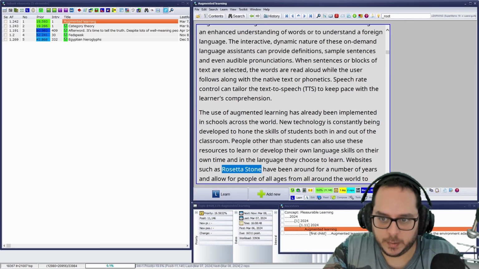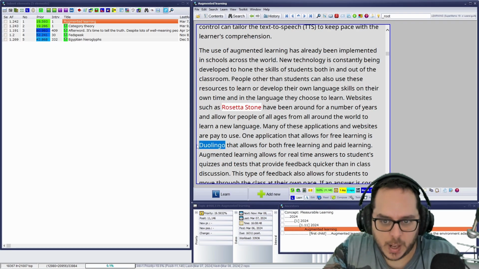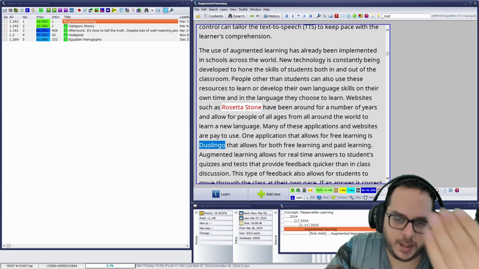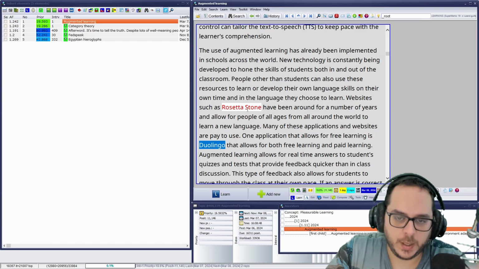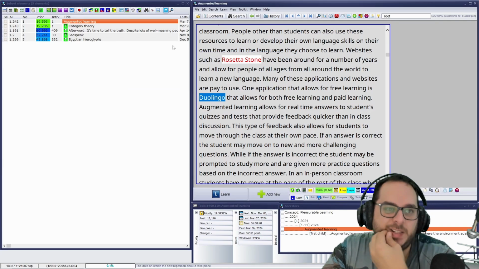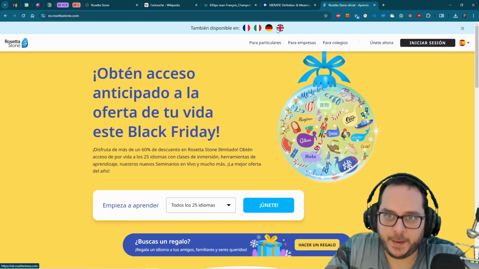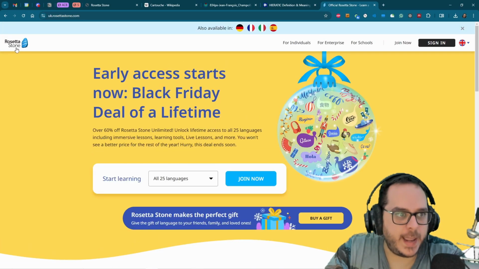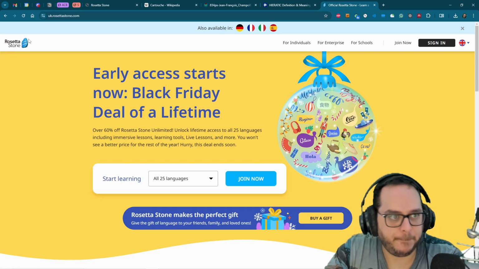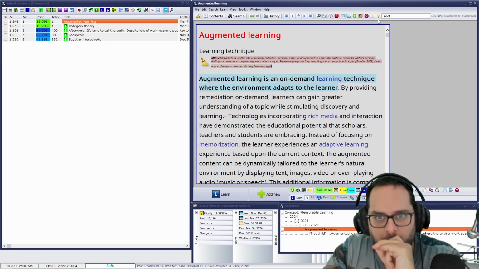Augmented learning. Websites such as Rosetta Stone have been run for the... Duolingo. I think there's a website about language learning. Who is using this name? That's it. Okay. Yeah, Black Friday. English, please. Yeah. I have seen the logo. Yeah. Okay, so I don't care about that. And the article is about what? Augmented learning. Okay.